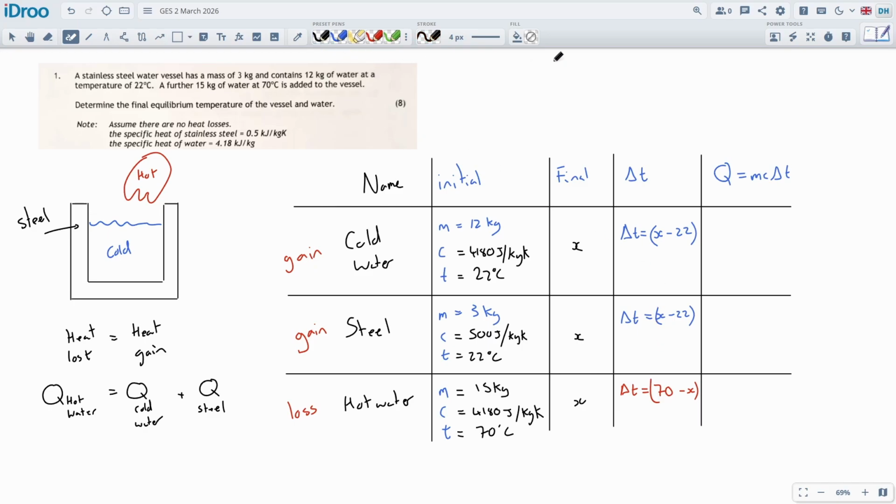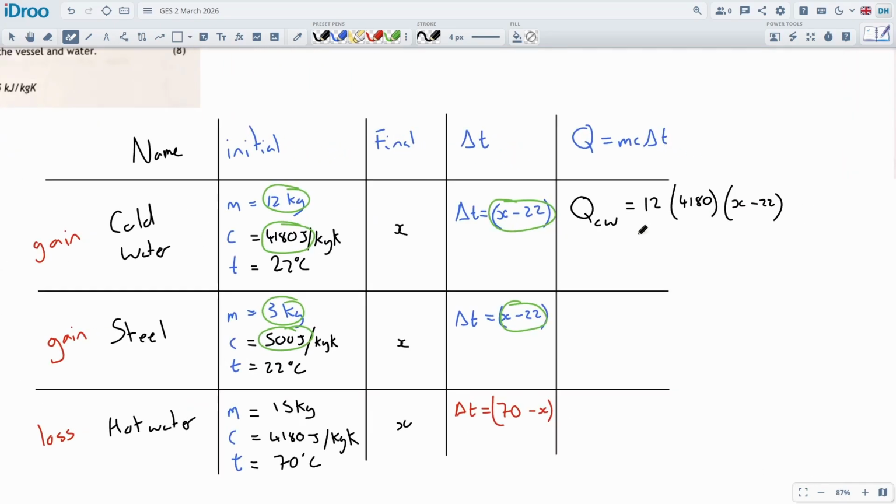Okay, now we should be able to put everything together over here, and again my table is a bit skewed, so we're using this, and we're using this guy in our final Q = mcΔT. That's the M, that's the C, and that's the delta T. A bit skewed, I know, I could make it a little bit better. I say that every single time, and then we just use it as is. So this is Q, and this will be the cold water, and the mass there will be 12 kilograms times by the heat capacity, which is this guy, times by delta T, which will be X minus 22.